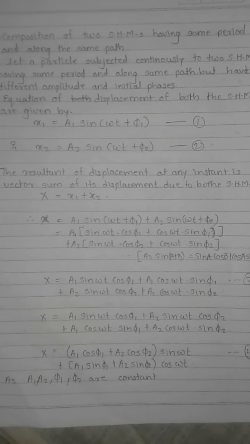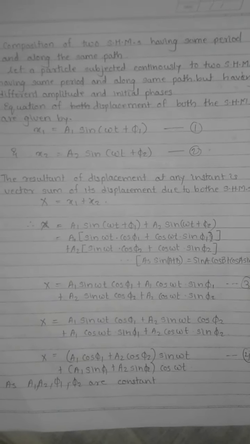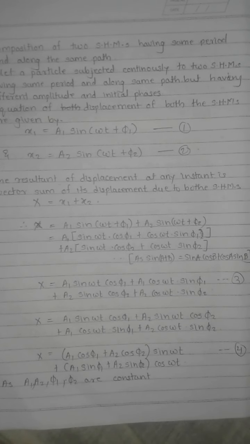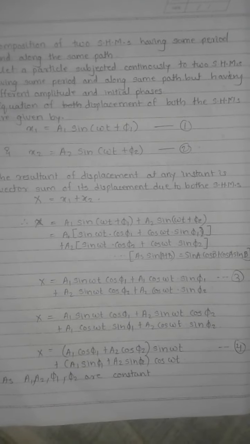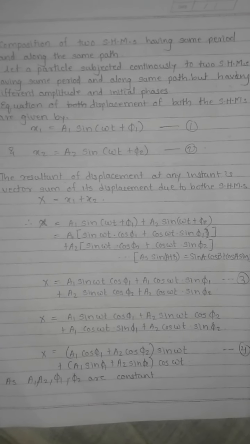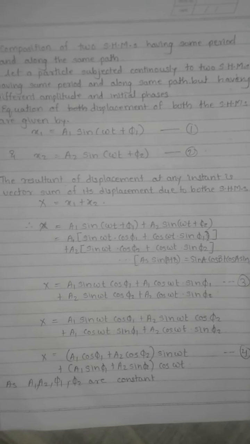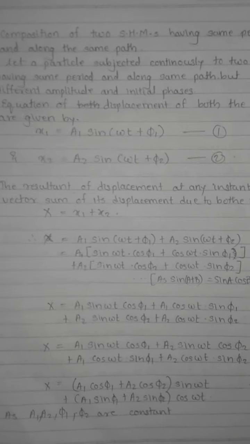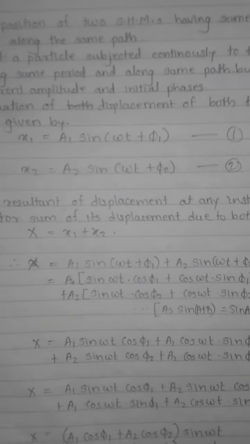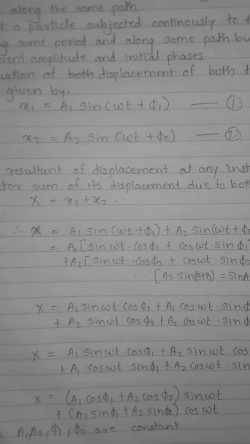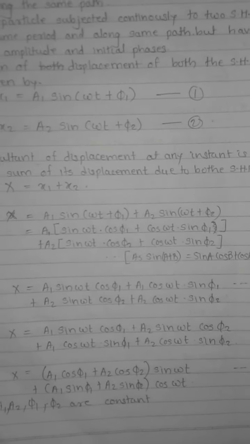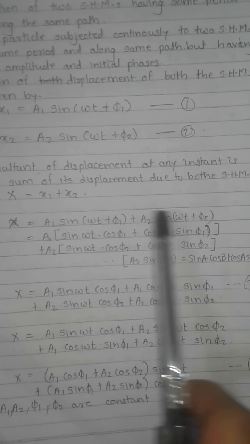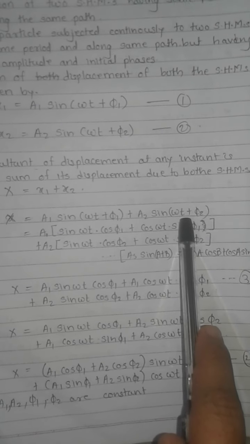Now we have to find the resultant of this, that means we have to add. The resultant displacement at any instant is the vector sum of its displacements due to both the SHM. If you want to find the resultant, we have to add them at that instant of time. So the resultant, denoted by capital X, is equal to x1 plus x2. Now just put the values of x1 and x2: a1 sin(omega t plus phi 1) plus a2 sin(omega t plus phi 2).